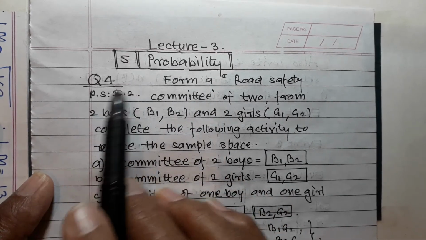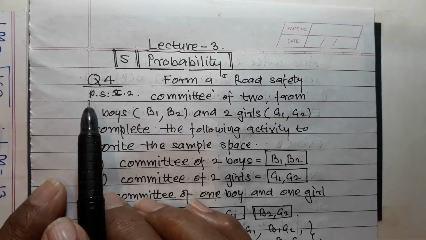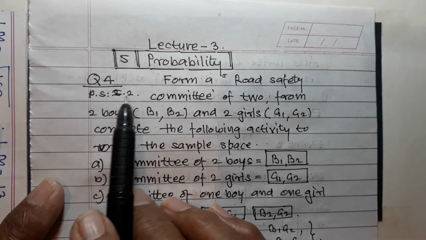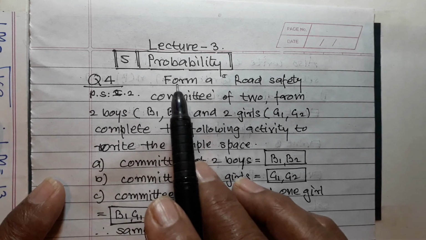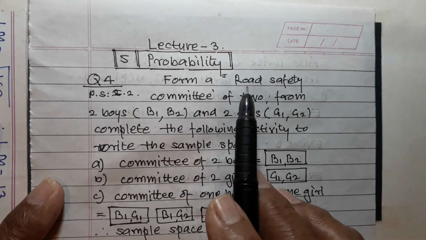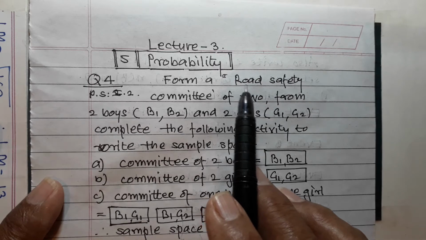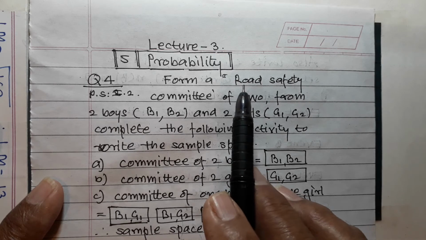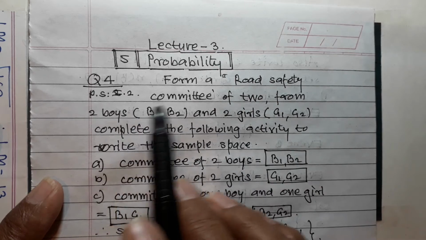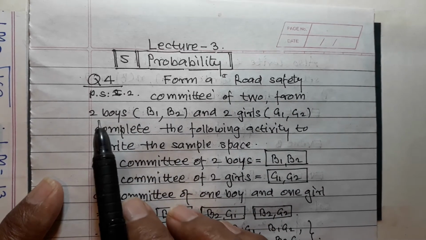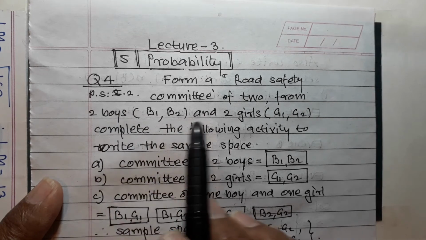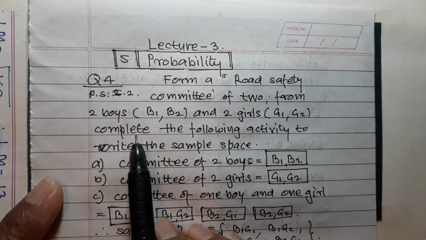Question number 4, Practice set 5.2. Form a road safety committee of two boys and 2 girls.